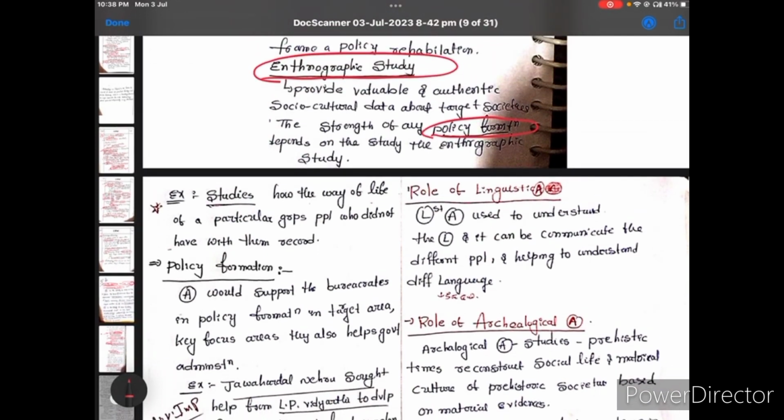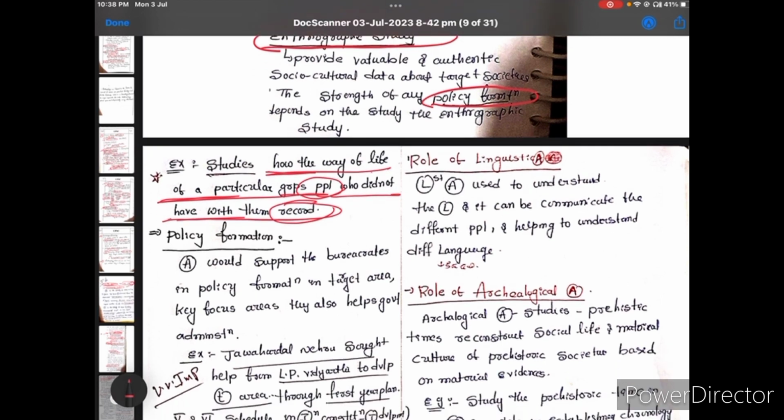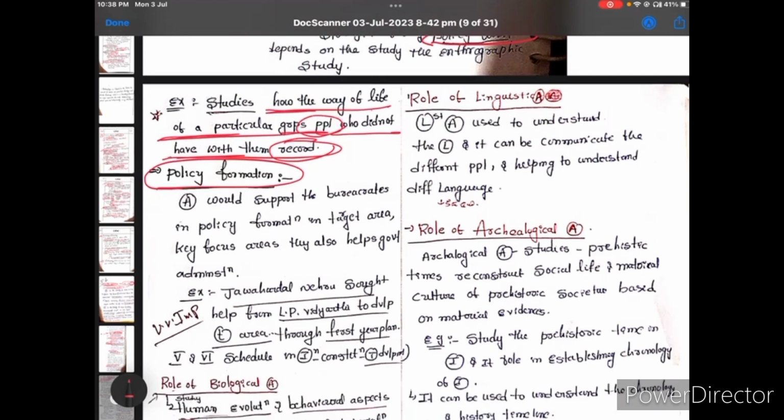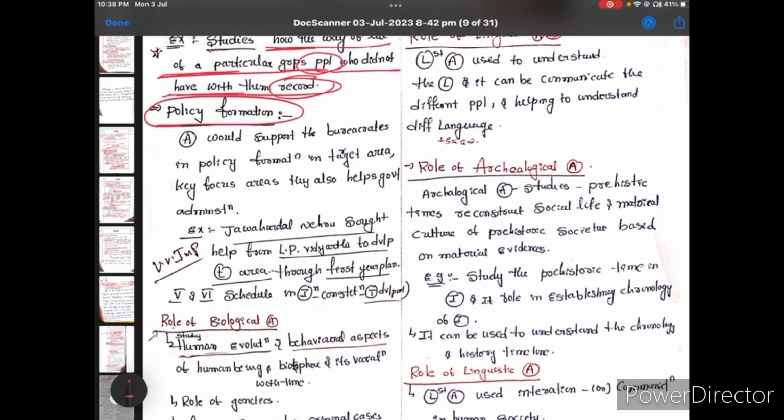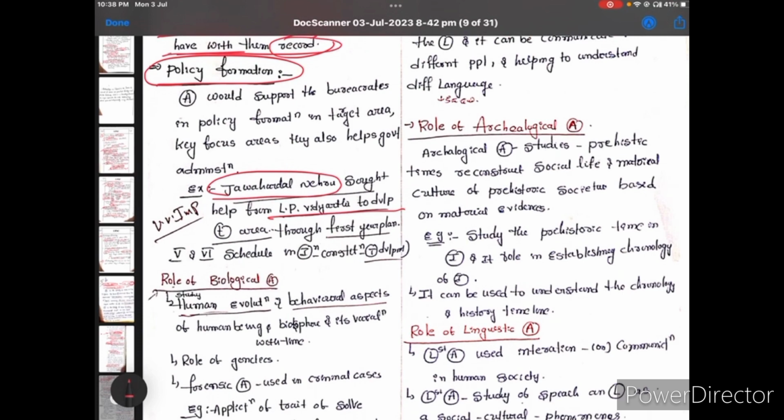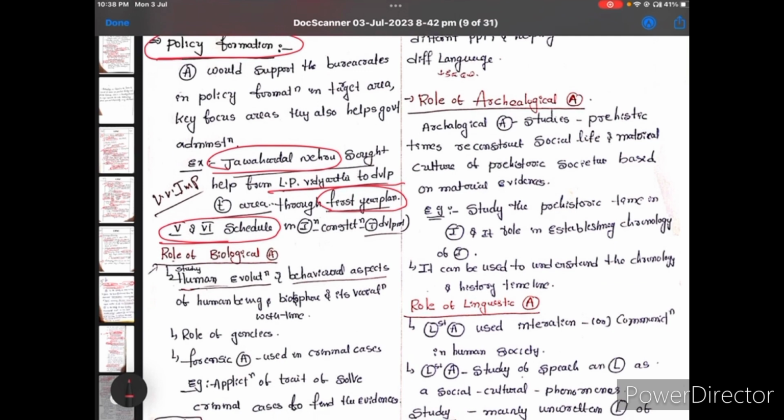It studies the way of life of a particular group of people who didn't have records. It is useful in policy formation also, and I used an example here: Jawaharlal Nehru used data from L. P. Vidyarthi for the Fifth and Sixth Schedule, and at the same time for the First Five Year Plan, and also for the development of the Indian Constitution.